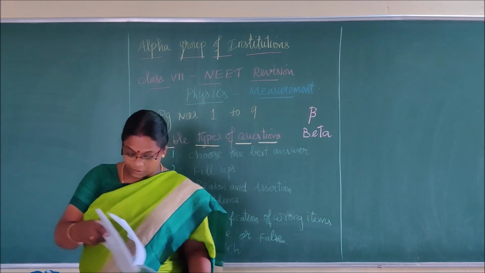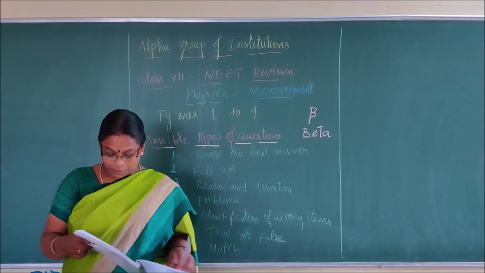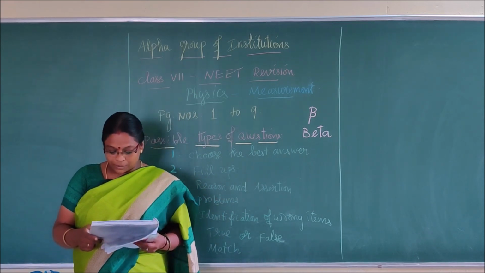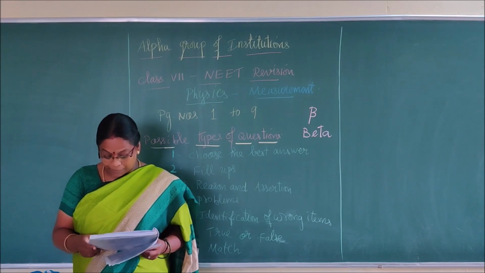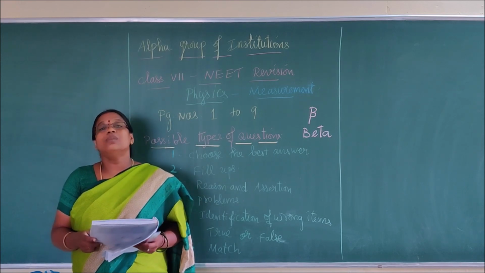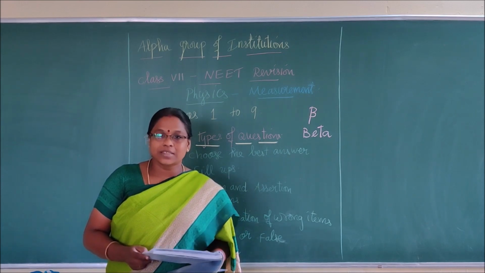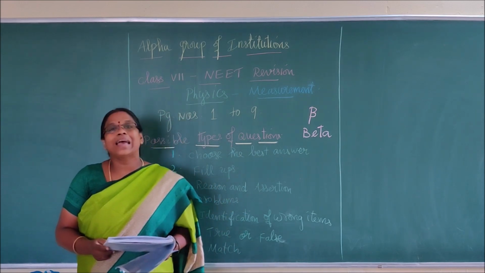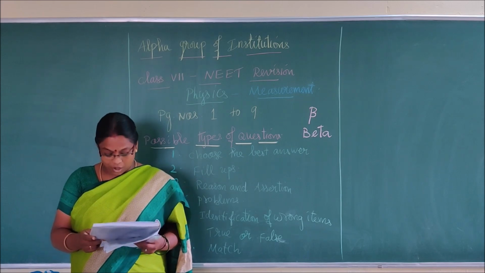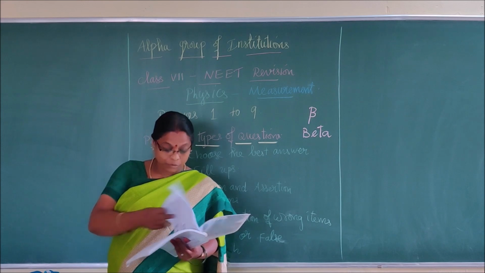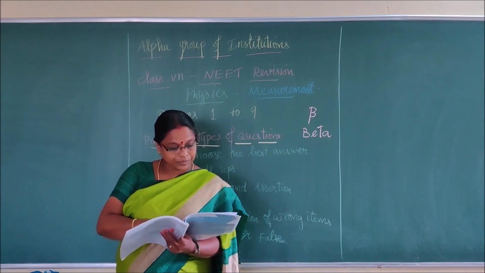Page number 5, you underline this word, the bottommost part. Various instruments like ruler, meter scale, measuring tape. The next 2 words are vernier calipers. Vernier calipers. Can you hear me? Vernier calipers, screw gauge are commonly used. So that you underline. Now come to page 6.